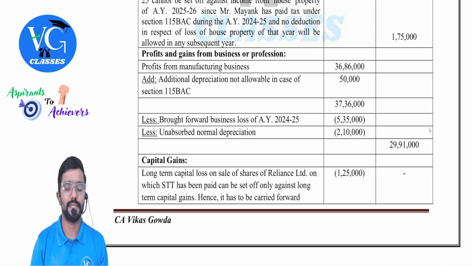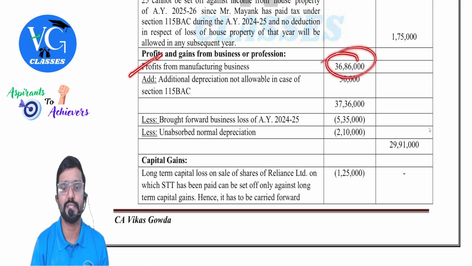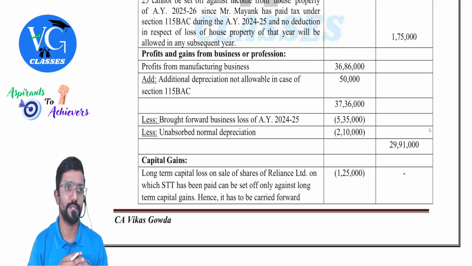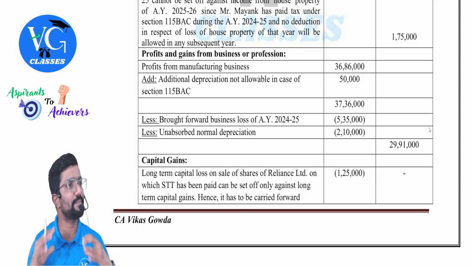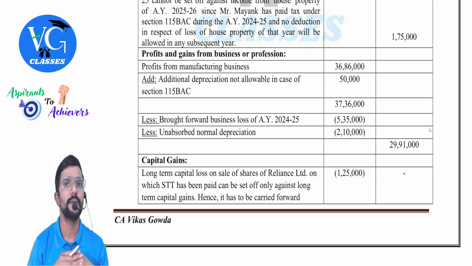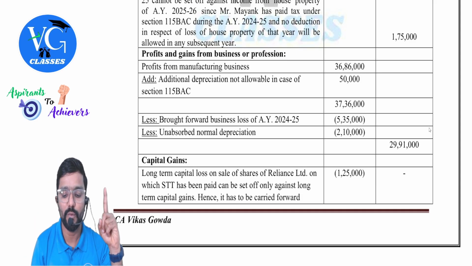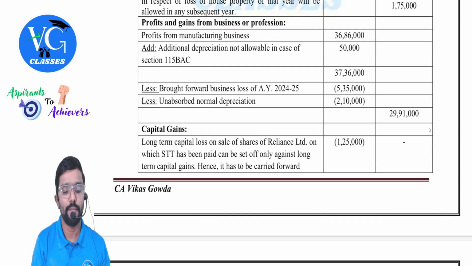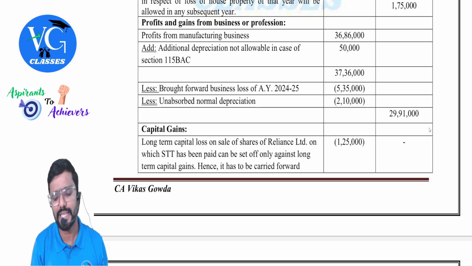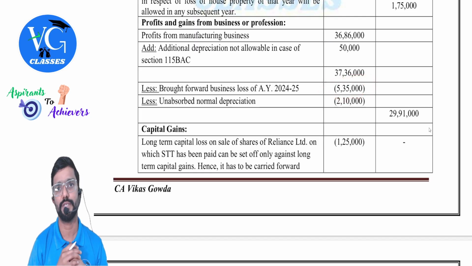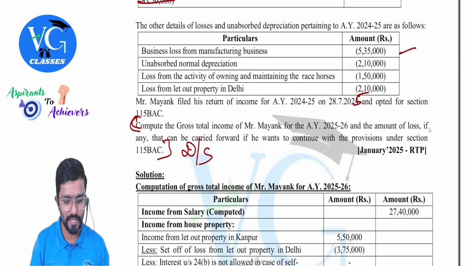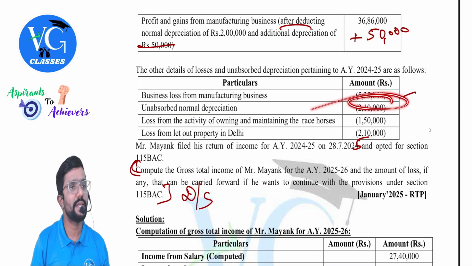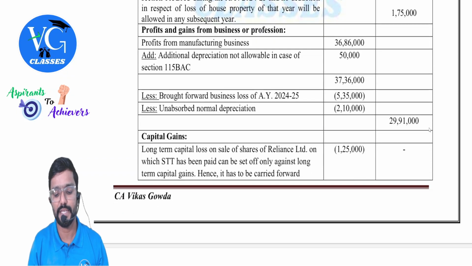Then PGBP, guys. Profit from manufacturing business 36,86,000, and that was after claiming additional depreciation. Under the default regime, it is blocked, so please add it back. Only additional. Okay, sir. Brought forward business loss, can we adjust it? Last year's? Yes. 5,35,000, we can adjust it. Then unabsorbed normal depreciation is there now. Which one from here? Can we adjust it, sir? Yes. We can adjust it.